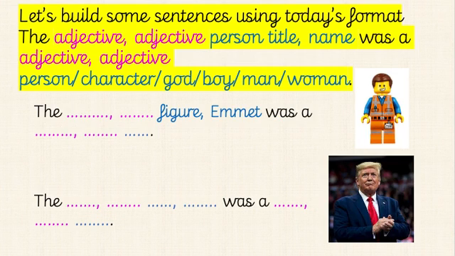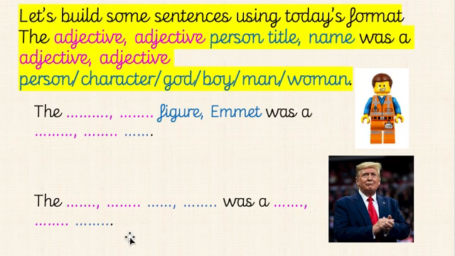And here we've got a more complicated one. Okay, so we've got Emmett from the Lego movie. We need to think of two adjectives first to describe Emmett. The something something figure, Emmett, was a something something, and then we need to say, what is he? Is he a person, a character, a god, a boy, a man, or a woman? And that needs to go there.